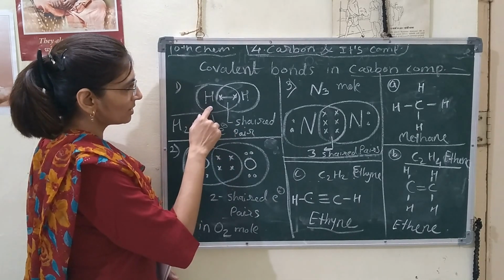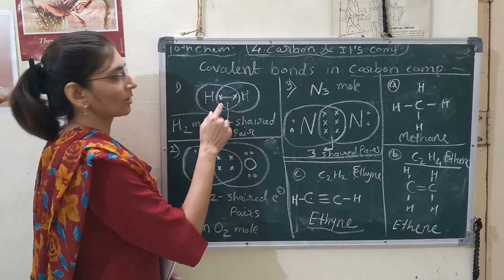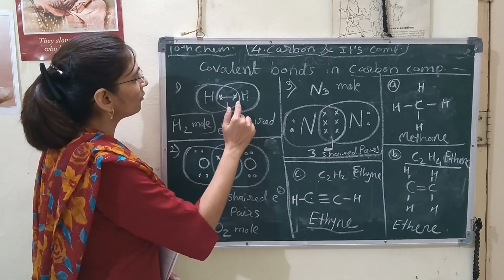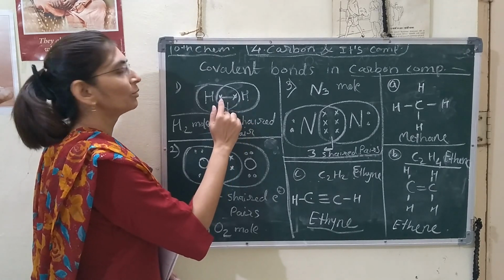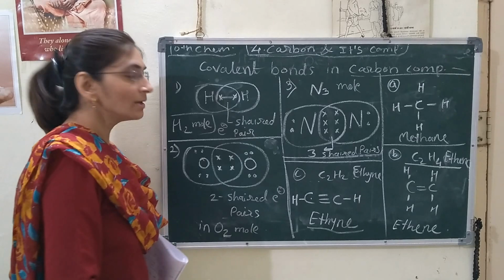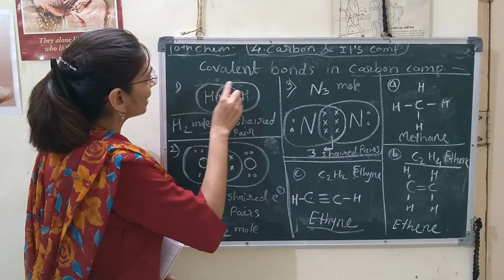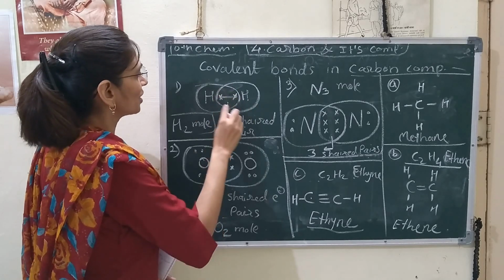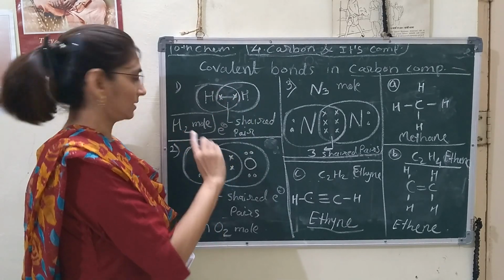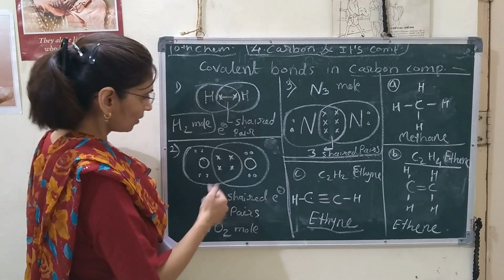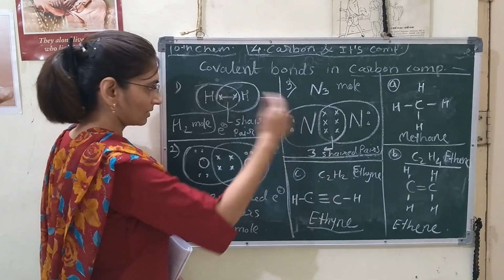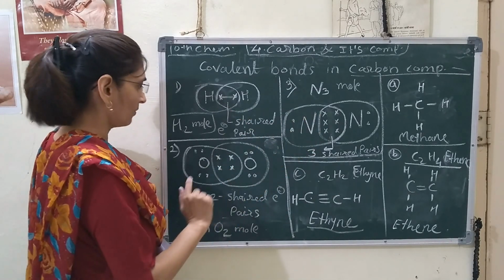When hydrogen shares one electron, means one pair of electrons is shared here to form a single covalent bond. And this is the Lewis dot structure. Both hydrogen atoms share one electron here. So it is called the Lewis dot structure, this 1, 2 and 3 in these three molecules.